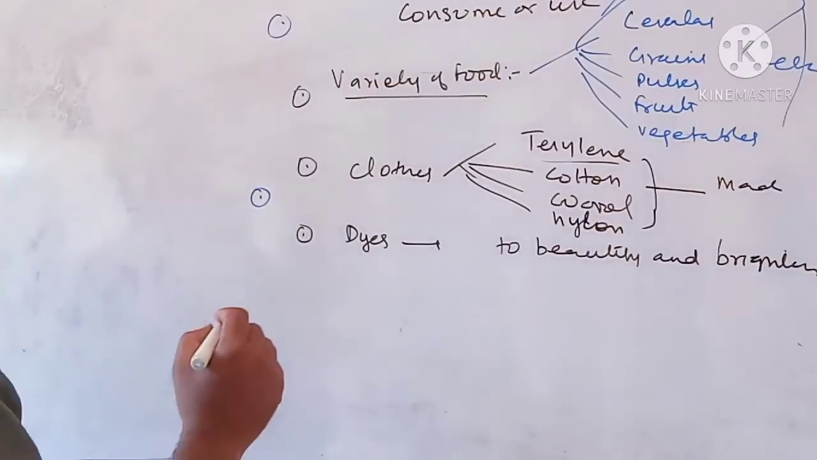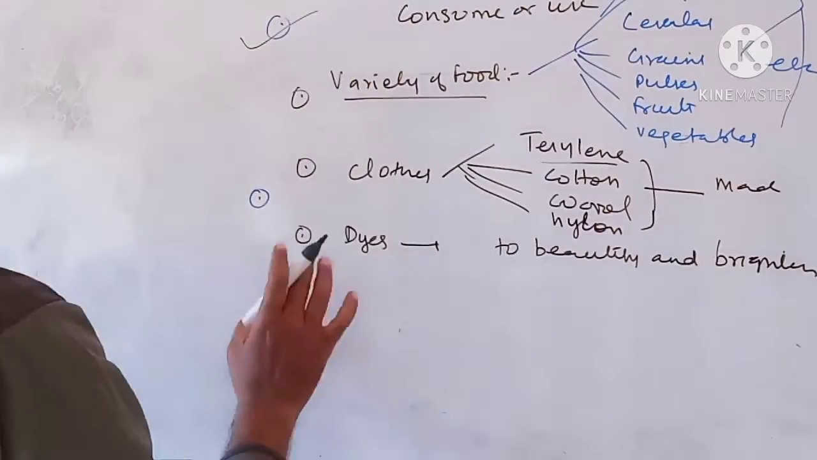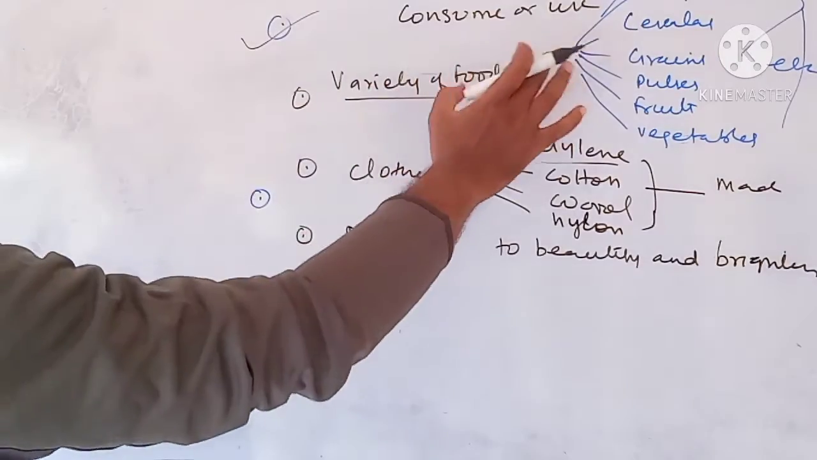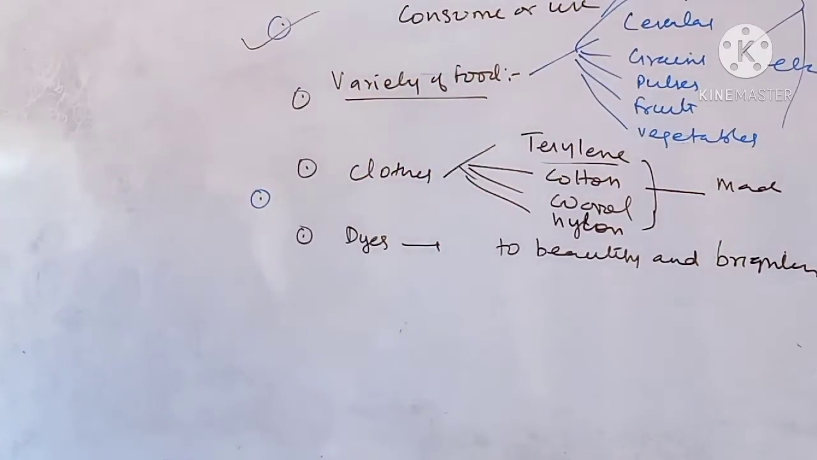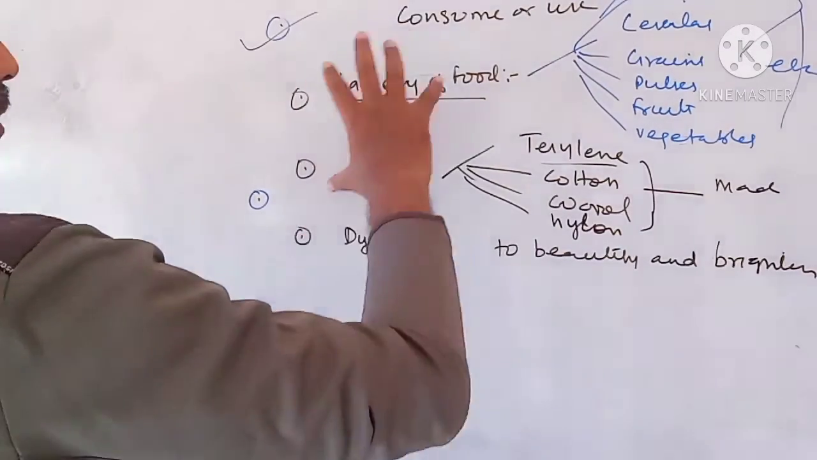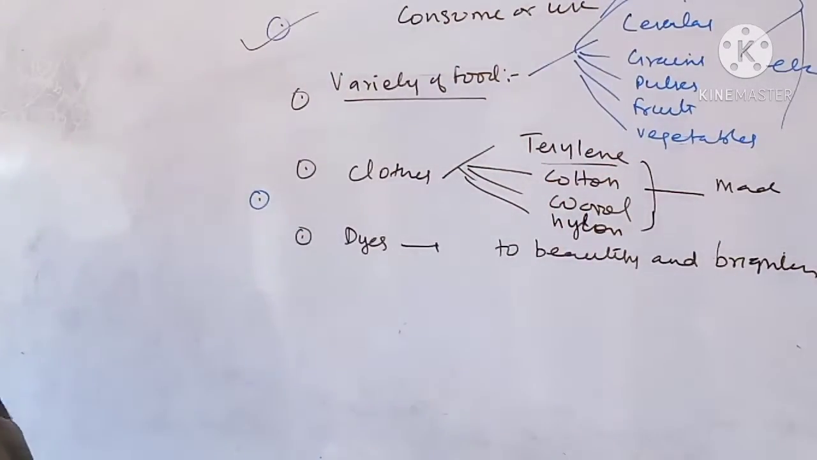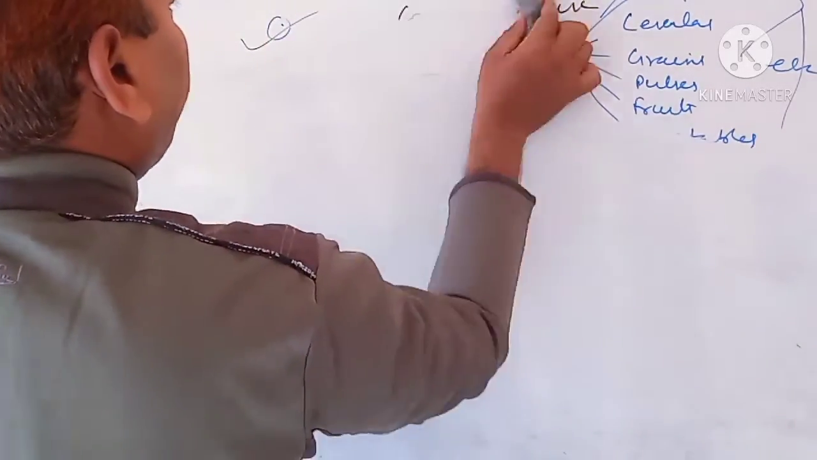Now next we use fuel. So children, we first consume or use a variety of food, cloth, and dyes. They are all made up of carbon compounds, because we use all these in our daily life. Clear? Now the next point we are going to take is fuel.